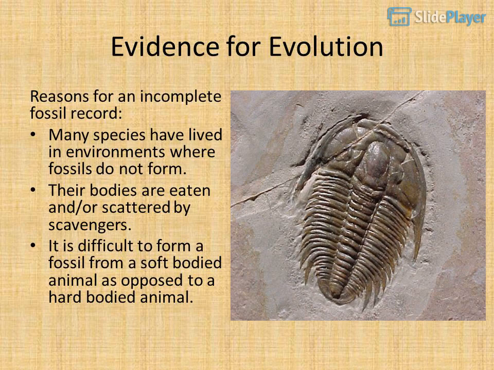Evidence for evolution. Reasons for an incomplete fossil record. Many species have lived in environments where fossils do not form. Their bodies are eaten, and are scattered by scavengers. It is difficult to form a fossil from a soft-bodied animal, as opposed to a hard-bodied animal.